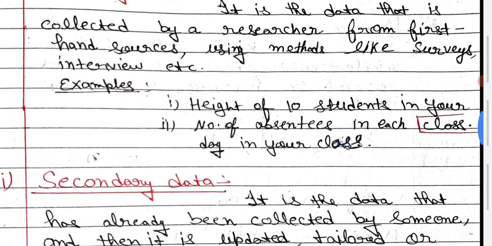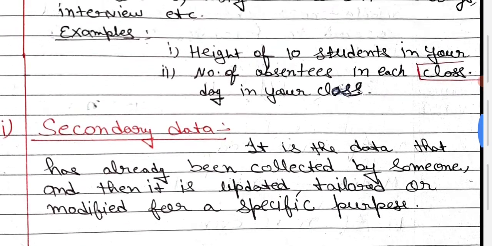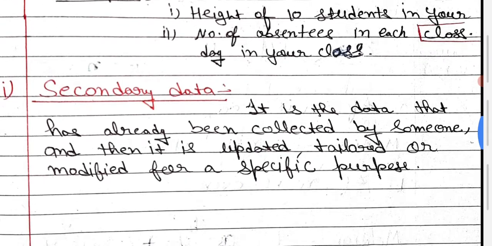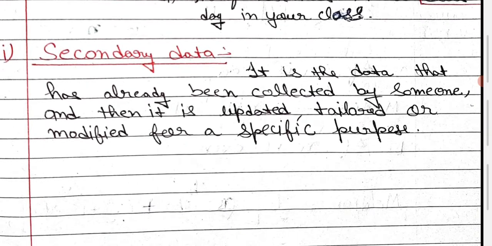Now secondary data, as I told you in short, is that type of data in which you do not get the information directly. You need some more calculation or more effort. They are known as secondary data. According to the definition, it is data that has already been collected by someone. It means you have some already collected data, then it is updated, tolerated, or modified.